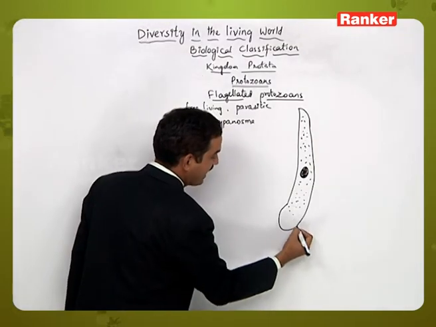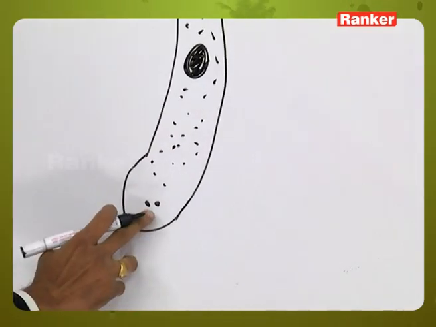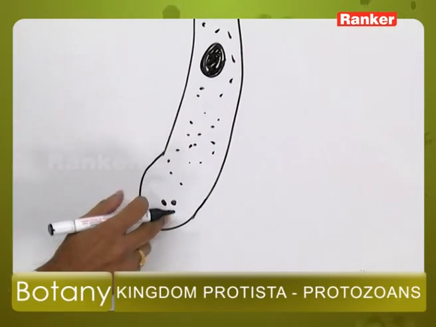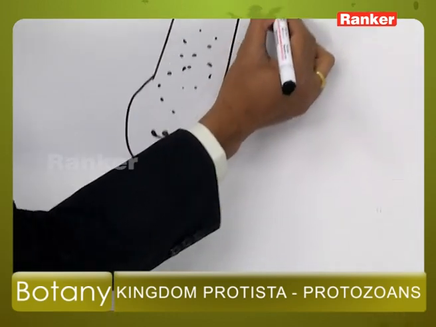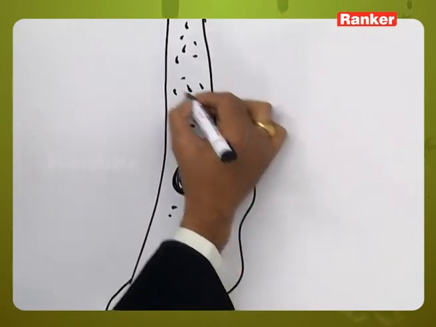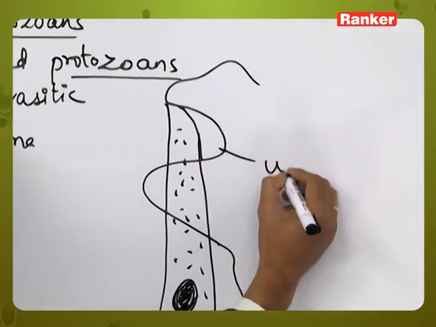The flagella arise from the blepharoplast. These are the basal granule, or the blepharoplast, from where the flagella arise, and these flagella form an undulating membrane around the flagellar structure. This is called an undulating membrane.